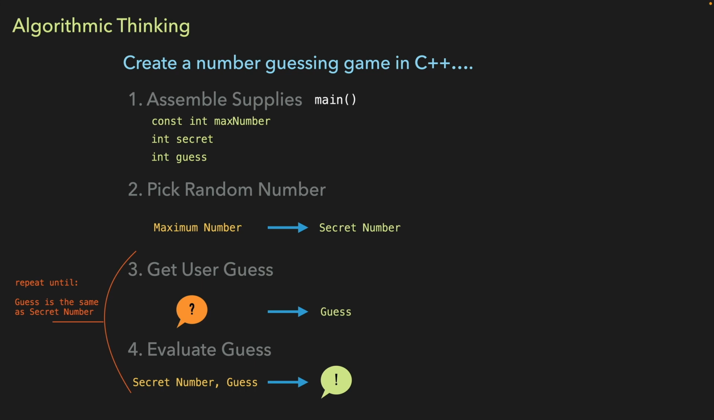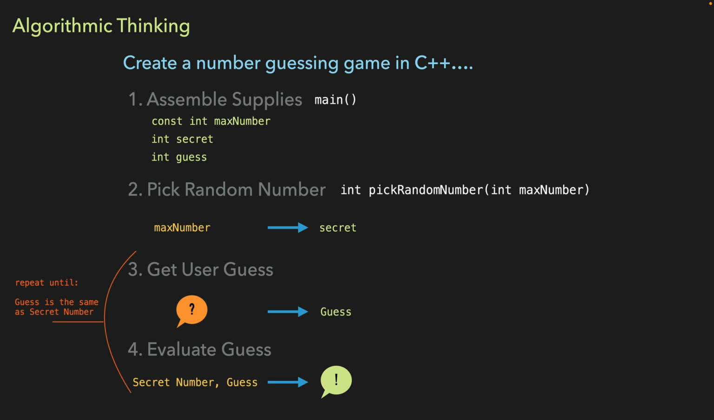So to pick the random number, we need the maximum number, which we are calling max number, and the output of this process is secret number, which we're referring to as secret. Knowing this information and knowing the types of those variables, we can go ahead and write down the function signature for that. Int pick random number, where the input parameter is an int called max number.